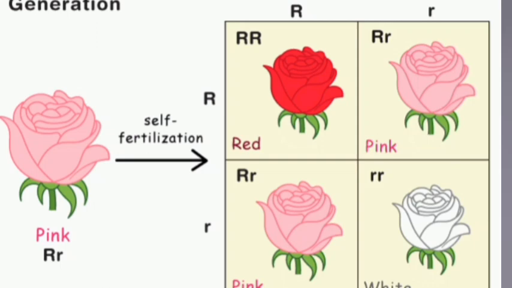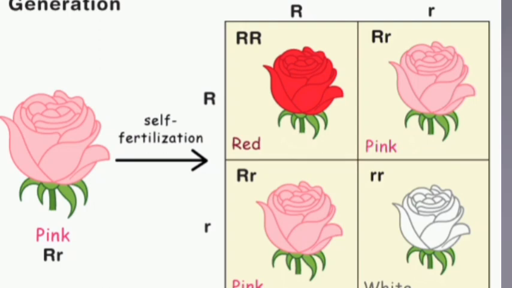Number 7 is hybridization. Hybridization in the context of biology refers to the process of breeding or crossing two individual or organism of different species, varieties or breeds to produce offspring with desired traits. It is a technique commonly used in plant and animal breeding to combine desirable characteristics from different individuals or populations. For example, tall pea plant cross with dwarf pea plant produce hybrid plant.